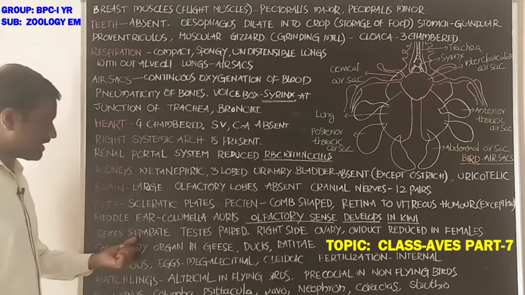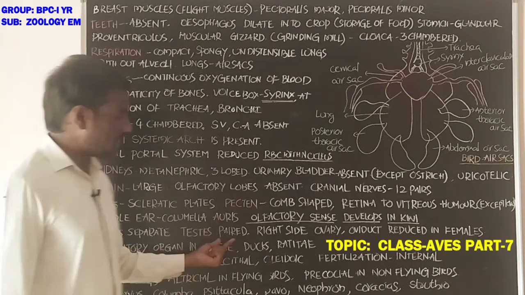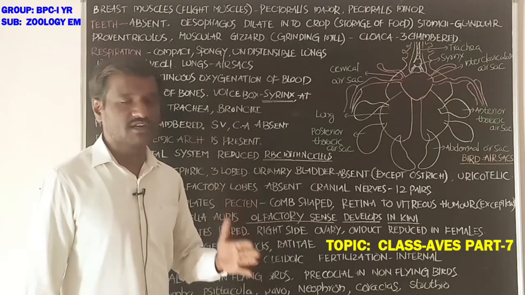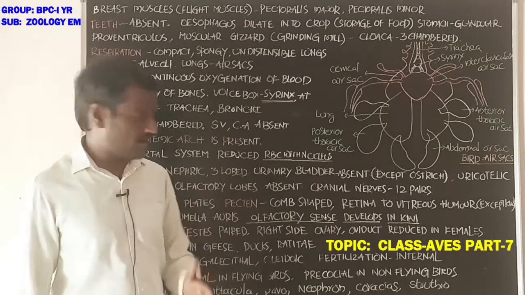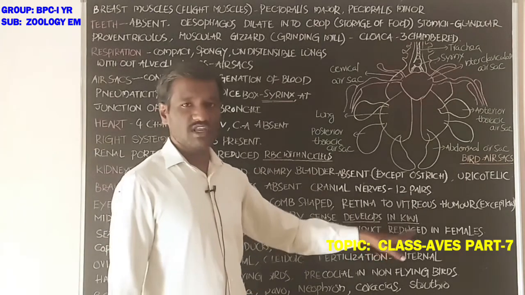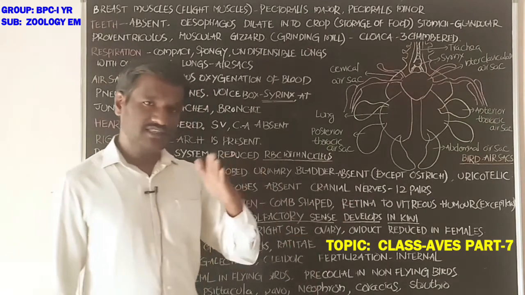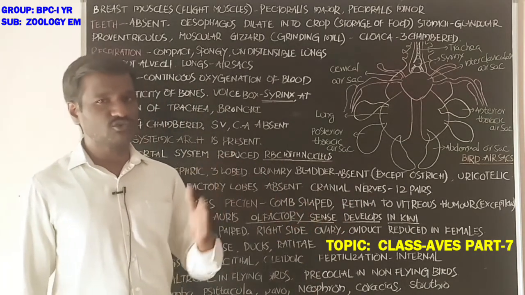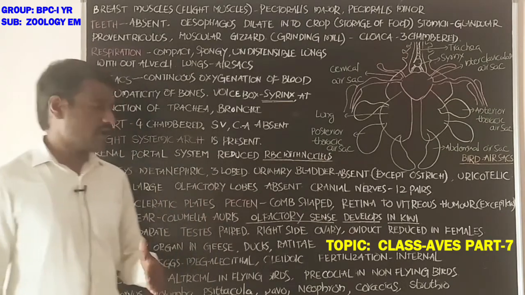Next, sexes are separate. Testes are paired, and in females the right ovary and right oviduct are completely atrophied, reduced.